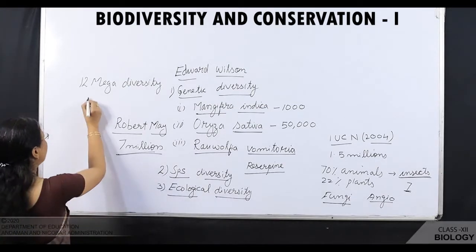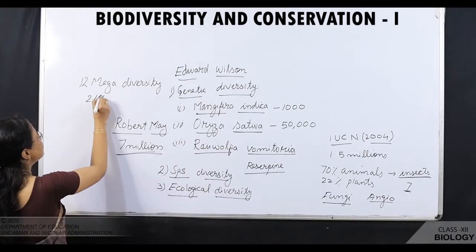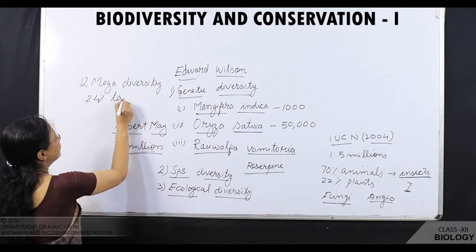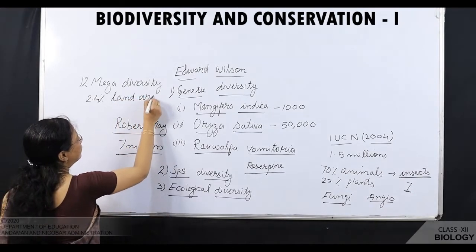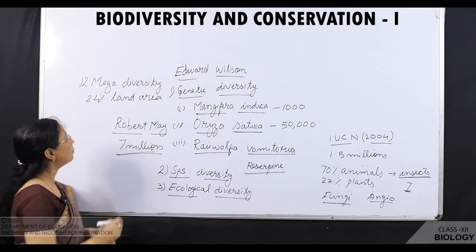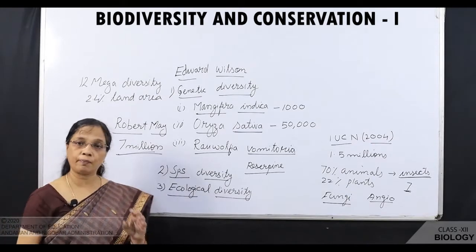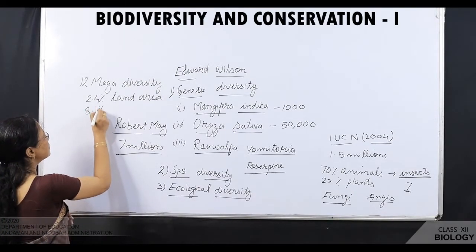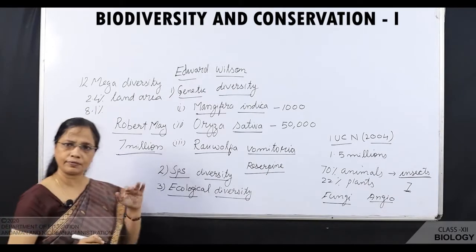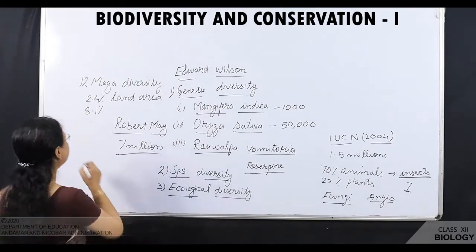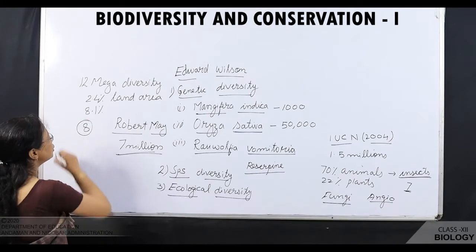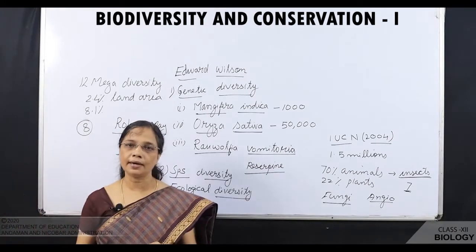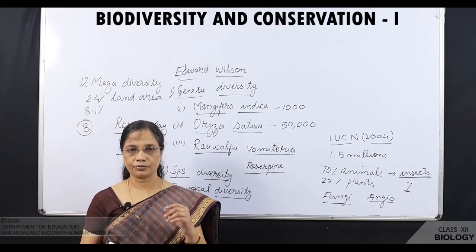India contributes only 2.4% of the land area in the world, but its contribution of biodiversity is 8.1%. Its contribution of biodiversity is more. So, that is why India is placed at the 8th position in these 12 mega diversity countries.